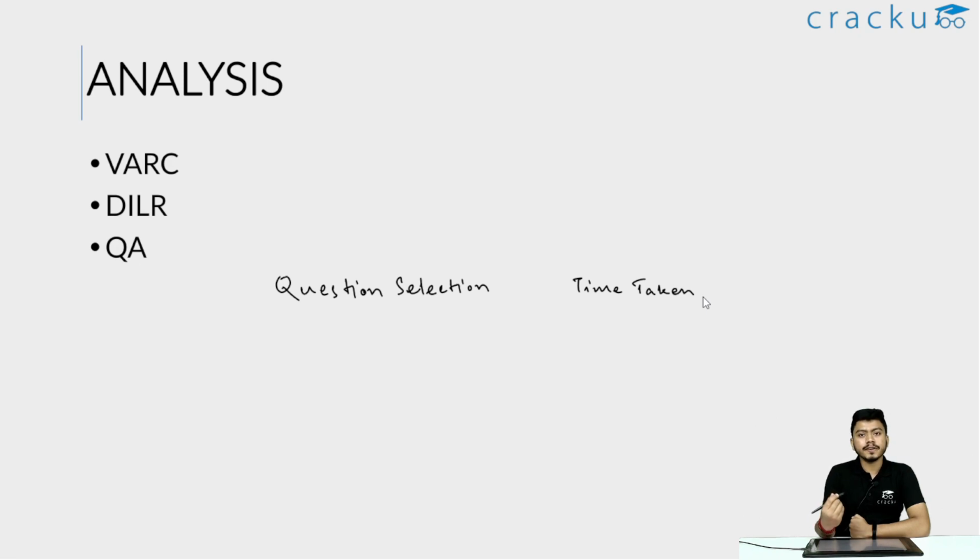In QA, it is again about question selection. So there will be questions in QA that will require less than 1 minute for solving, and there will also be questions in QA that will not take less than 3 minutes for solving them. These questions are kept intentionally in the paper to see whether you can recognize them and skip them.